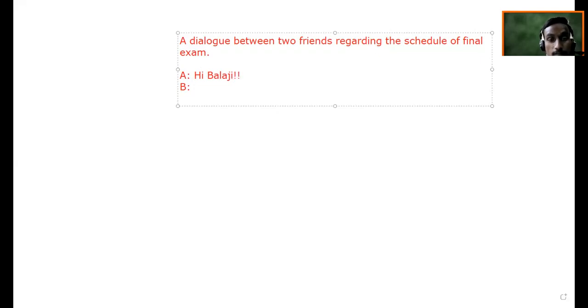And after Balaji, I'm going to use an exclamatory mark because this is hi. We don't say only hi Balaji, we say hi Balaji! So while talking, we use some feelings and emotions with it. If I'm just saying hi Balaji, it will be flat, but it is not just hi Balaji. So something like this, you have to use it. And if I want to show this, I am going to use this exclamatory mark here.